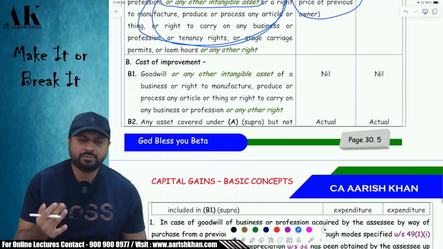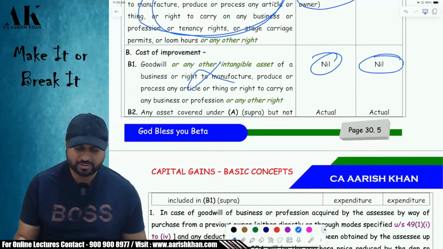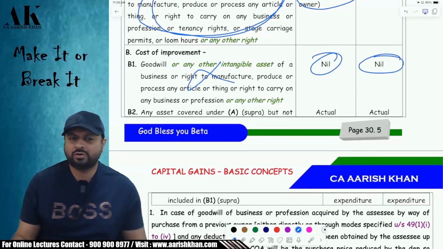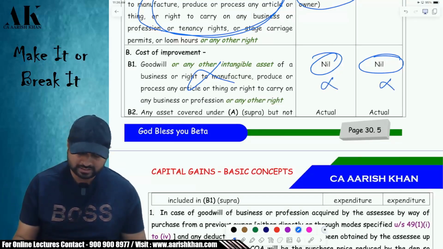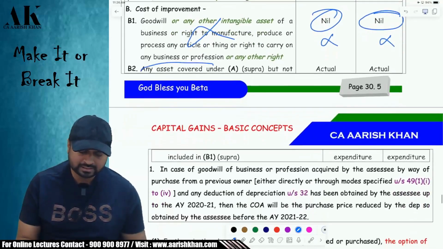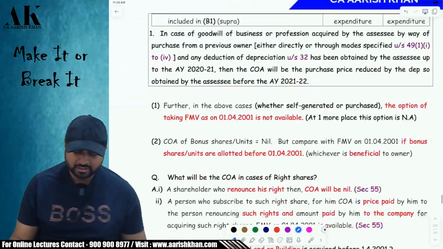Okay. Sir, what about the cost of improvement on these items? Obviously on these items you will not get any cost of improvement. How can you make an improvement on goodwill? How can you make an improvement on trademark? Trademark is trademark, goodwill is goodwill. You cannot make any improvement. The cost of improvement on these items is not allowed. Okay. What about other assets? Other assets, you can take the actual cost, whatever is your cost.